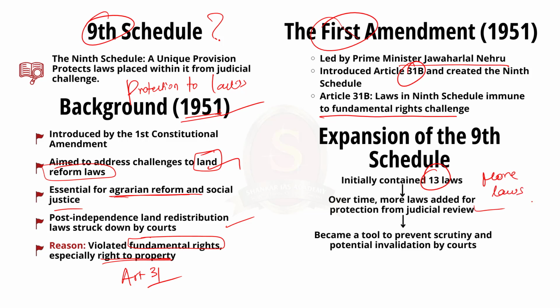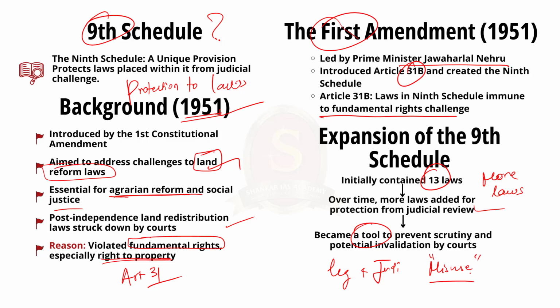By doing so, the 9th schedule became a tool to prevent certain laws from being scrutinized and potentially struck down by the judiciary. This led to a significant debate about the balance of power between the legislature and the judiciary. The expansion of the 9th schedule, and the apparent immunity it provided to laws within it, raised concerns about its potential misuse, as it could be used to protect laws that might infringe on fundamental rights.